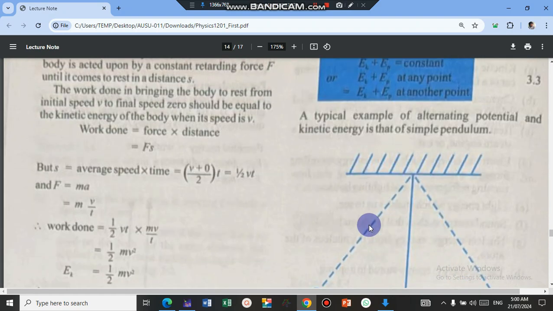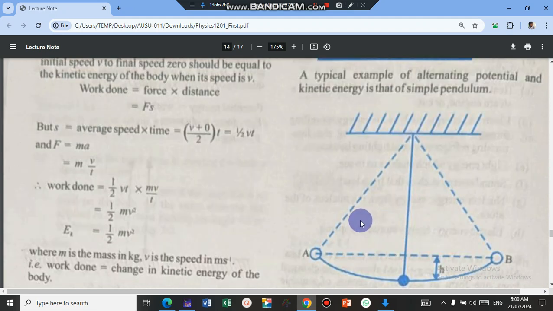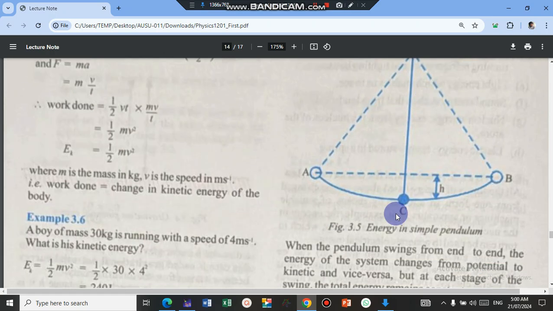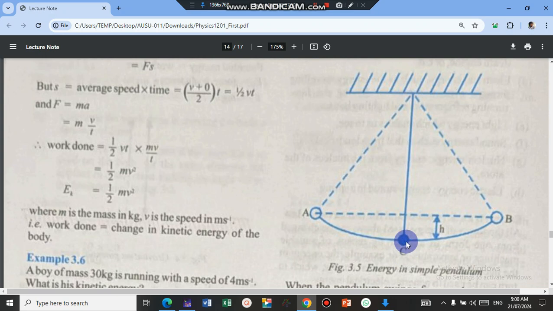And here they use a simple pendulum to explain that. Okay, this is the equilibrium position of the simple pendulum. Let me also use it to explain it here. Point C here is the equilibrium position. If you push it to point A, as it moves to point A, its velocity is decreasing.